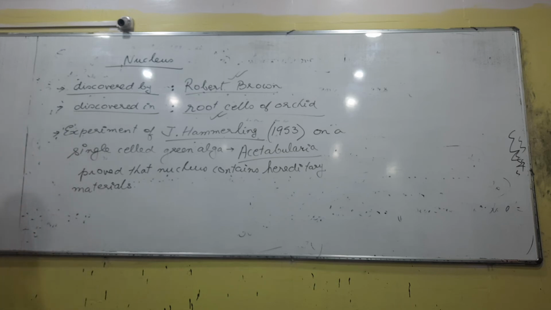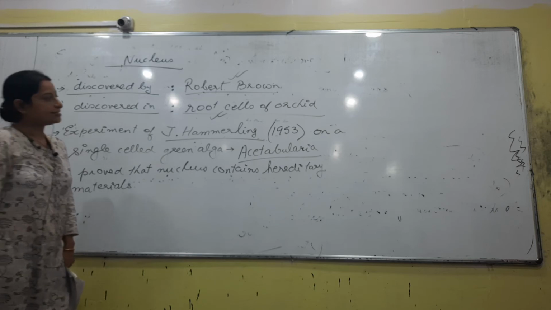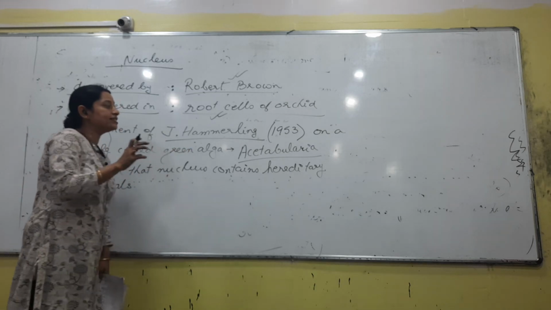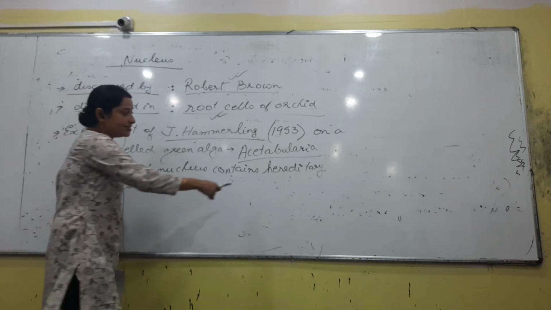So nucleus discovered by Robert Brown. Code discover korise root cells of orchid. Nucleus of bhitorot je genetic material thake ba hereditary material thake.